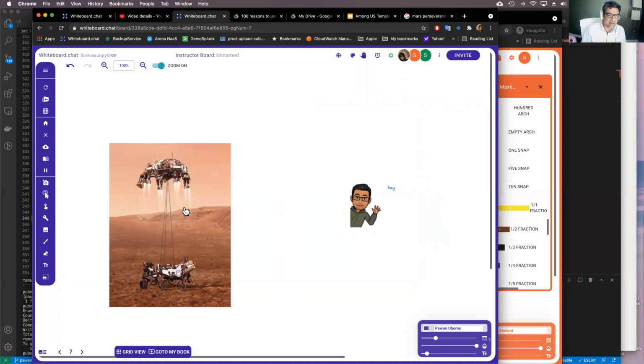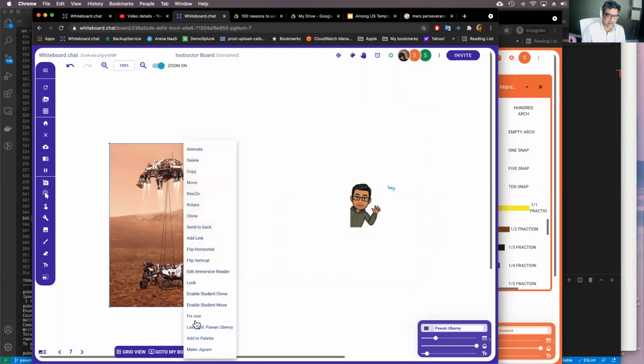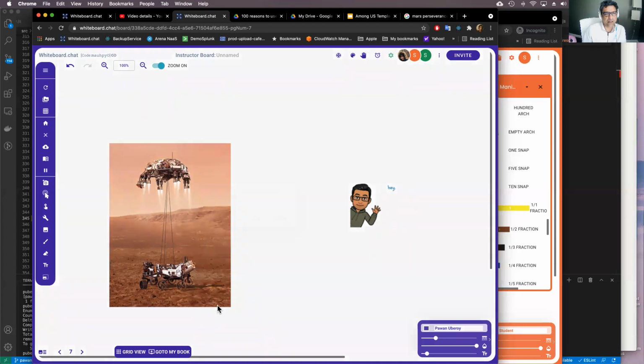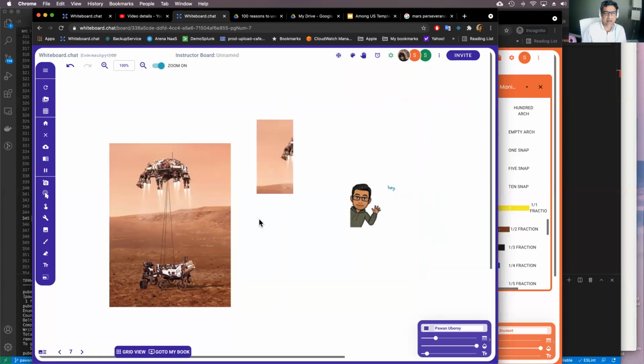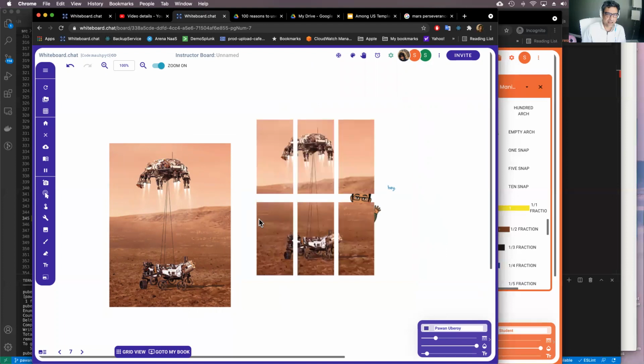Another thing we added is the ability to create jigsaw puzzles. So you can actually pick any object and say, make jigsaw. Right? You can say how many pieces you want, let's say around 6 pieces, and it'll create a jigsaw puzzle for me, right, out of it. And then I can scramble it. This automatically sets it to students can move.